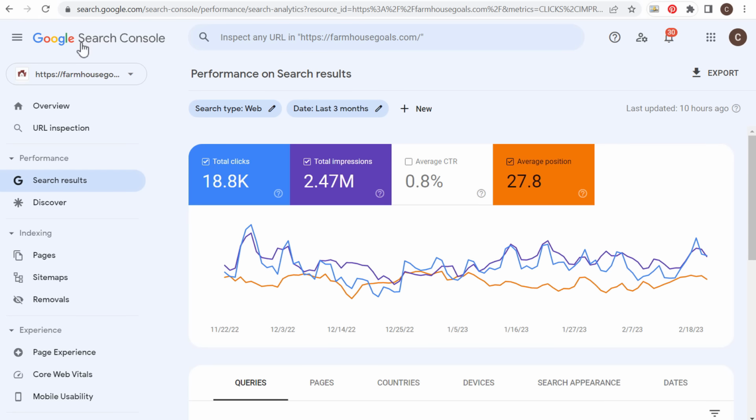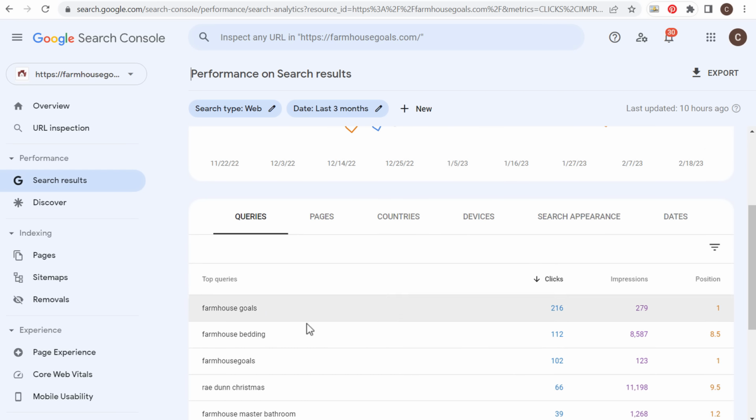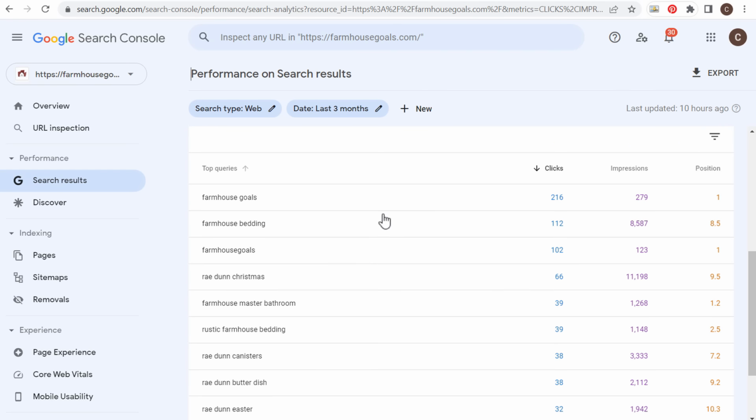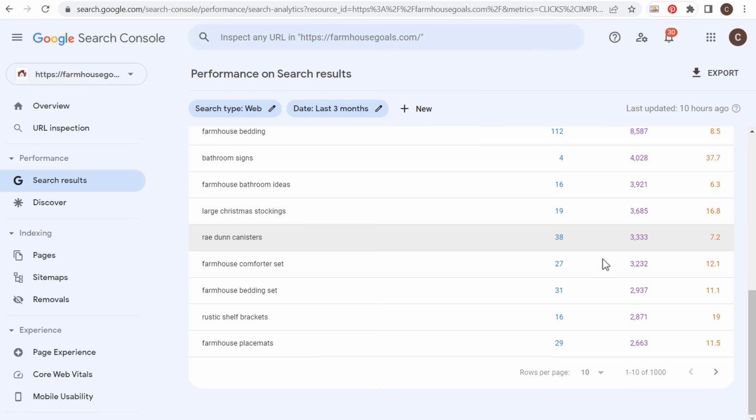Number 2 is Google Search Console. So this is going to be more for once you've started creating content. You don't use the Search Console to come up with your initial list of keywords. What you're trying to do is find some of the keywords you are already ranking for. So you can see from my website, farmhousegoals.com, these are some of the keywords that are driving the most clicks to my website, some of the keywords that are driving the most impressions to my website.